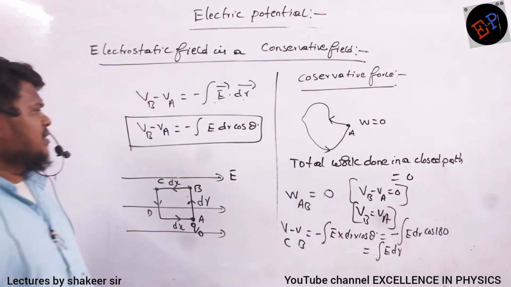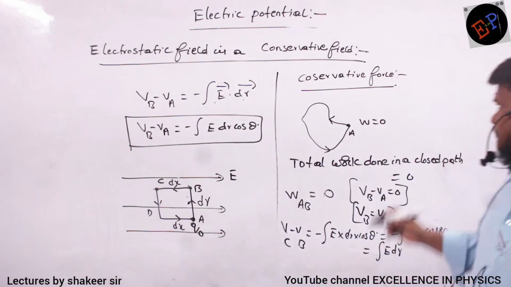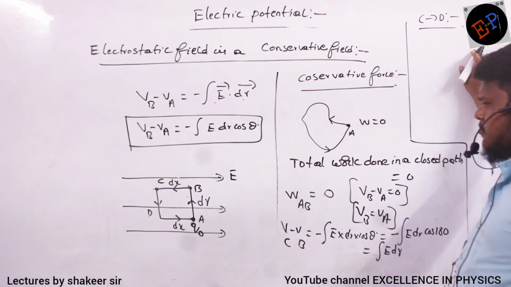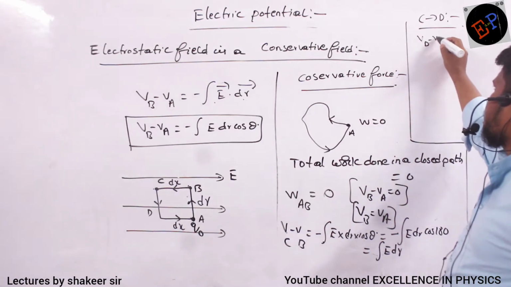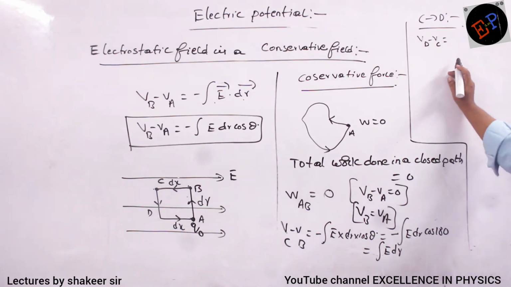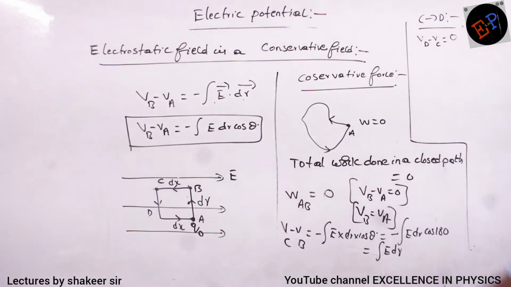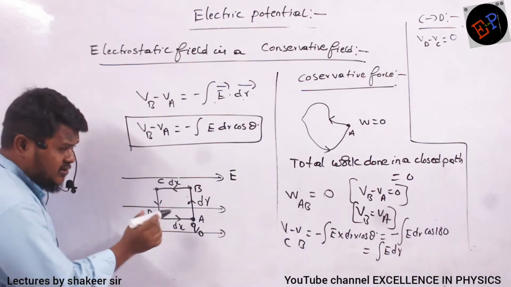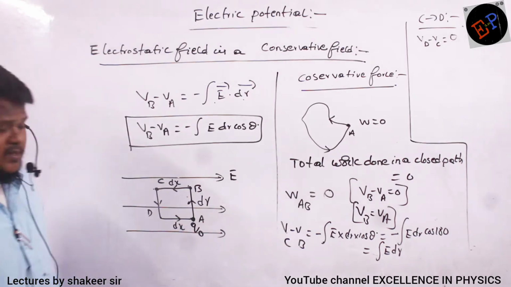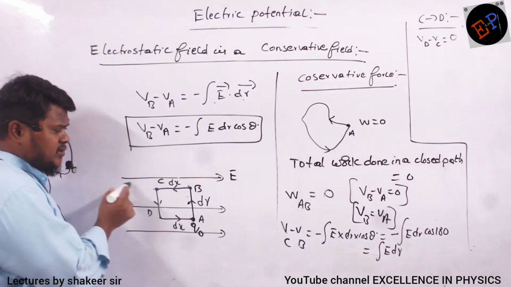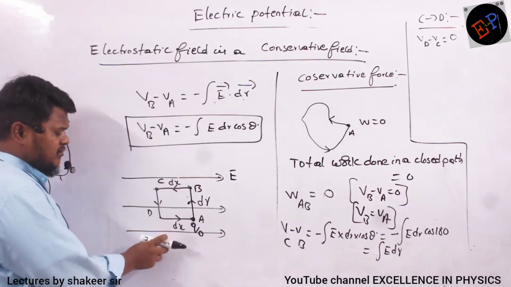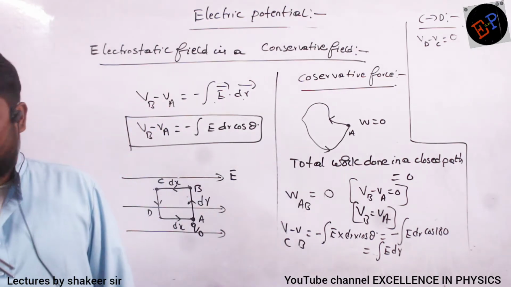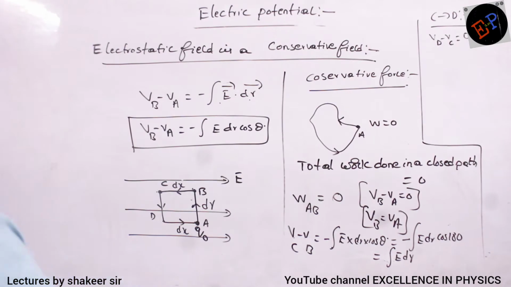Is it clear? Okay. Now similarly I will move from C to D. In moving from C to D, how do I have to write? VD minus VC. How much? 0. So there is no potential difference between C and D, because the C and D distance is perpendicular to the field. Whenever you travel perpendicular to the field, you need not do any work, because potential difference does not exist. Is it clear? Are you able to understand?